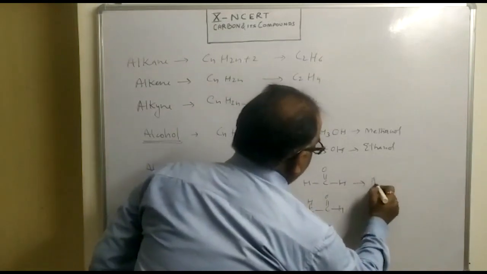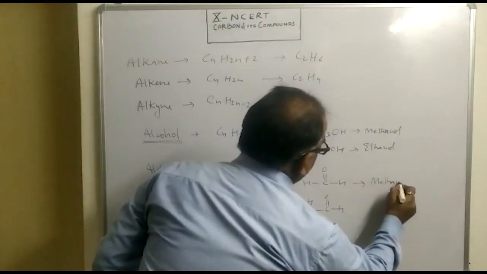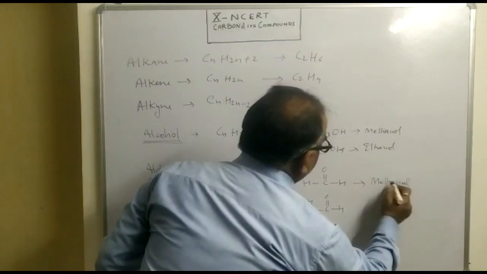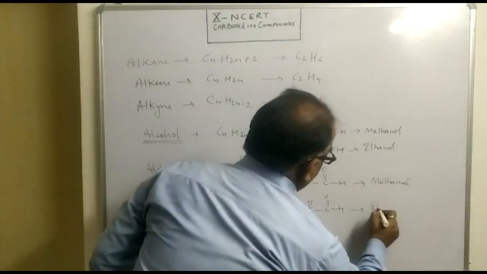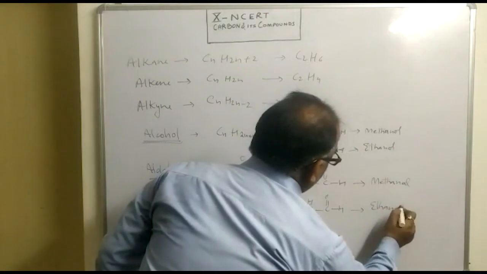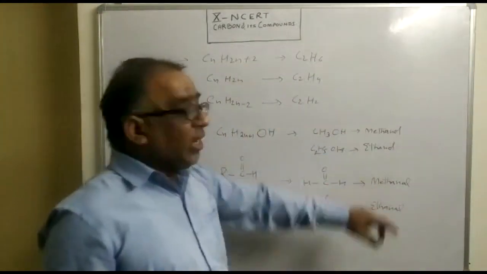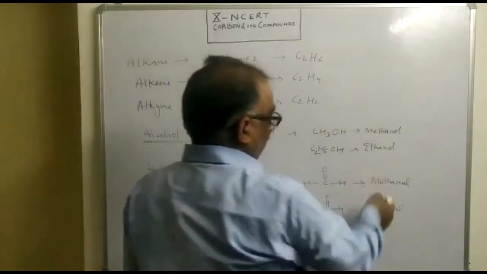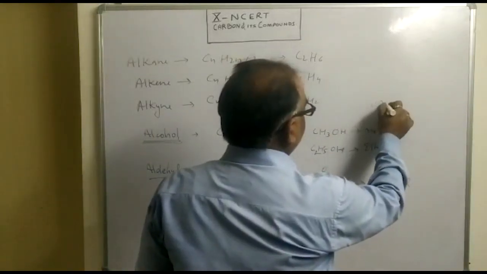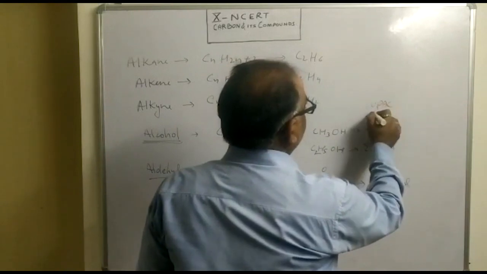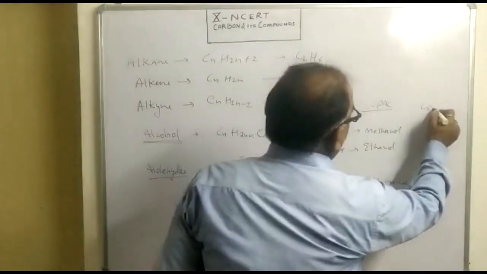This compound is called methanal, and this is called ethanal. And another interesting aspect about these is that there are two types of names of these compounds. One is that we have written the IUPAC name, and another is the common name,